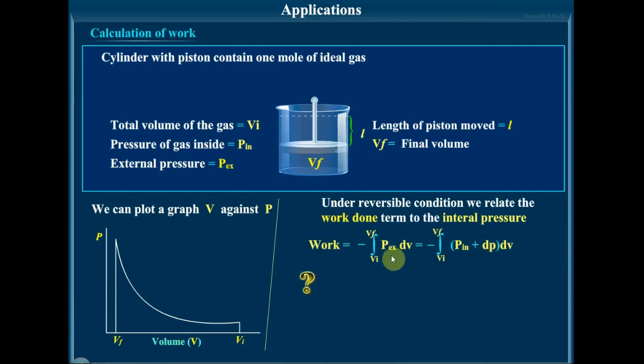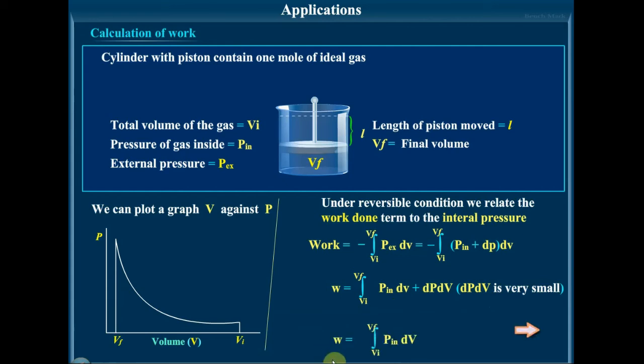So we write the external pressure as internal pressure plus small dP into dV, or internal pressure into dV plus dP into dV, and dP and dV are very, very small, so it can be ignored. So the work done for a reversible expansion of an ideal gas is integrating between V initial and V final of P internal dV.